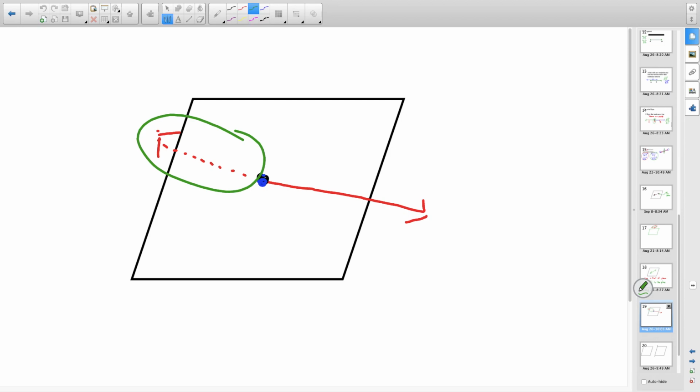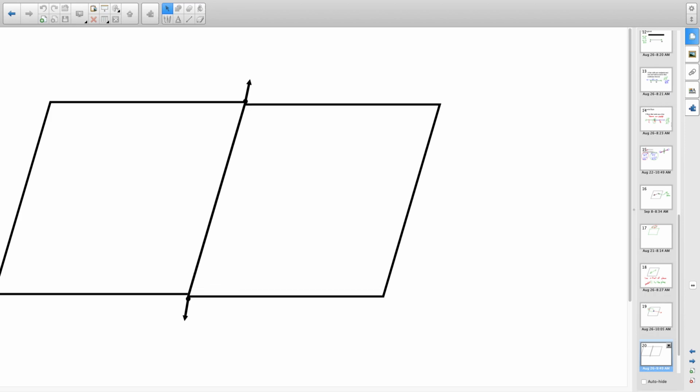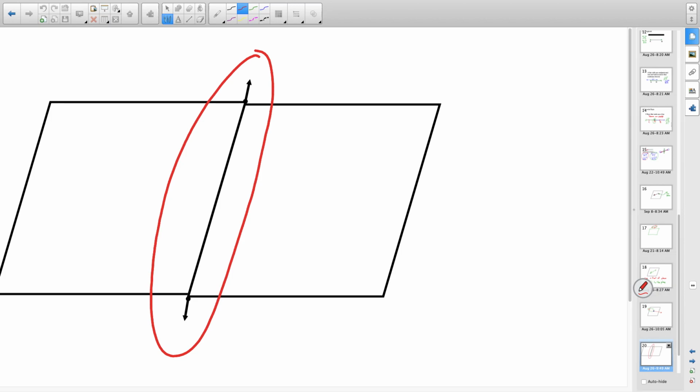The last one says sketch two intersecting planes. And it says what vocabulary word is formed at the place where the two planes meet? Well, my planes kind of look like this, but if I want them to intersect, now they are intersecting. That intersection, the word we use, two planes intersect to form, and this is what we talked about in the opener, intersects to form a line. That's actually going to be the second question of your Chapter 1 test. Question number 1 is going to say the intersection of two lines is a blank. Question number 2 is going to say the intersection of two planes is a blank. And now you have your two answers.